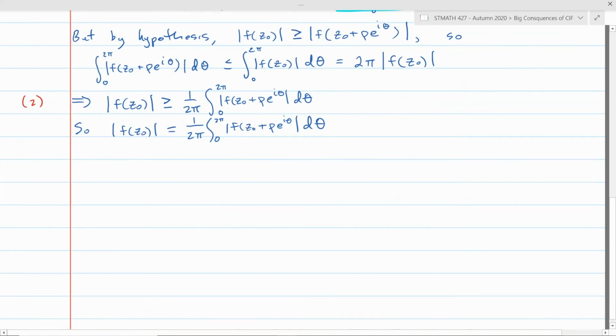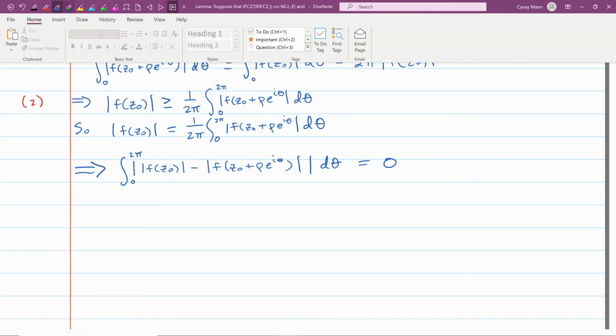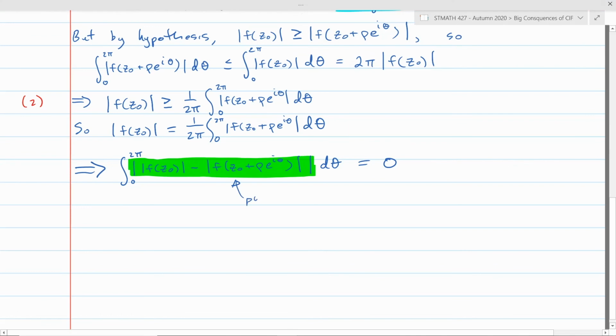Okay. We can just rewrite that previous equation right there in the following form. Make sure I have enough modulus symbols here. So this integral is just equal to 0. Now if you focus on the integrand of this integral, first of all, it's non-negative at least. So you're integrating a non-negative function, a real valued function, by the way, and you're getting 0. Well, the only way you can integrate a non-negative function and you get 0 is if the thing that you're integrating is 0 to start with.